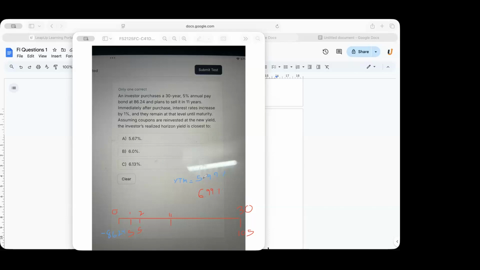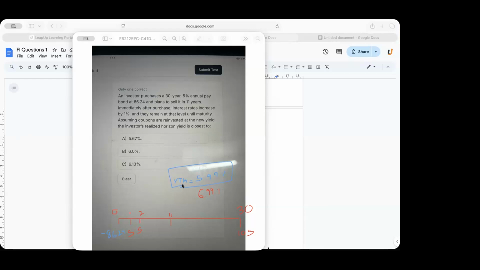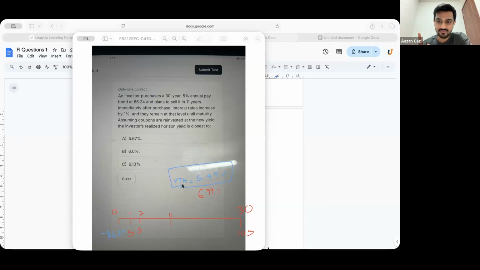Once you get this YTM, and suppose you made this investment at 86.24, what does it also exactly state, that every year you will make a return of how much? 5.99%, on a compounding basis, yes? Okay. There is one exception, one term and condition: you have to reinvest these coupons at the same YTM. Clear?